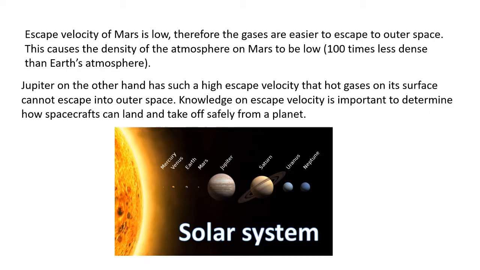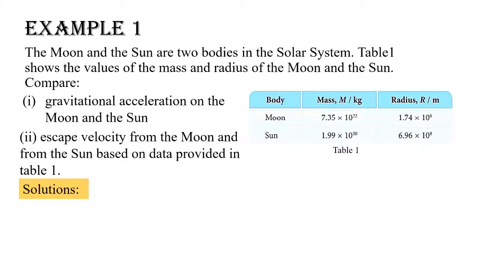Now, let us try this. The Moon and the Sun are two bodies in the solar system. Table 1 shows the values of the mass and radius of the Moon and the Sun. Compare 1. Gravitational acceleration on the Moon and the Sun. 2. Escape velocity from the Moon and from the Sun, based on data provided in Table 1.